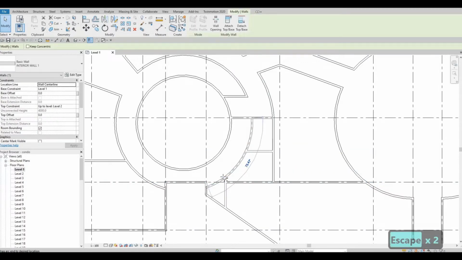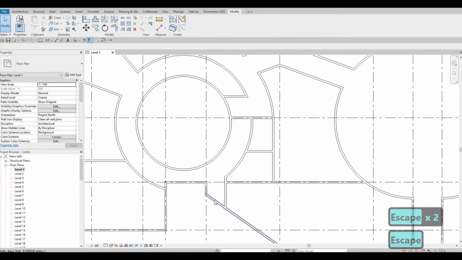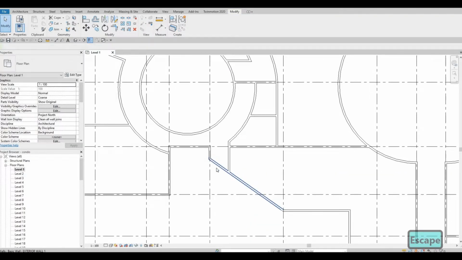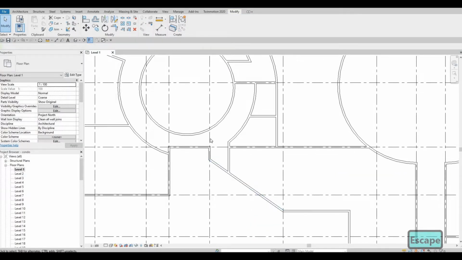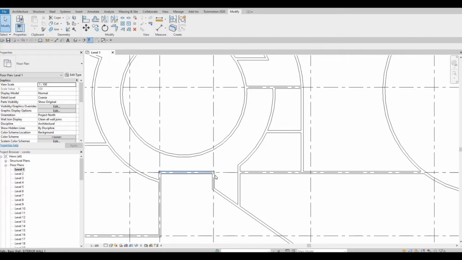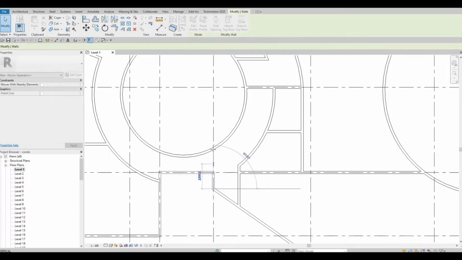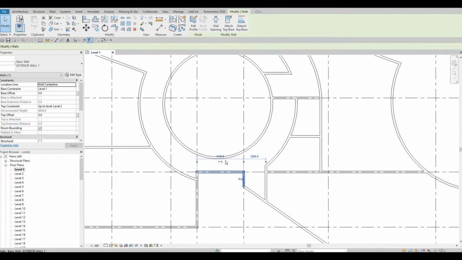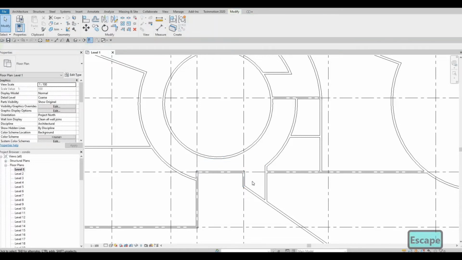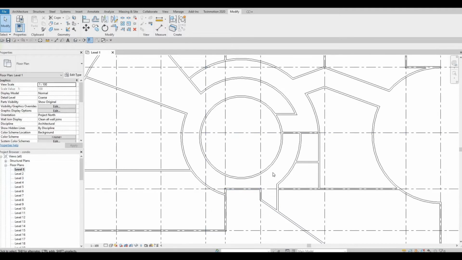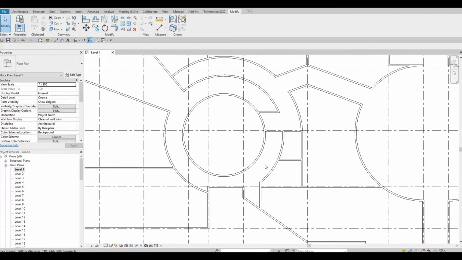Here we could just pull this one back, so this will be the exit. And then here we could just leave this one open so everybody could have access to the receiving area and for the exit. So you will always have an exit right about here.